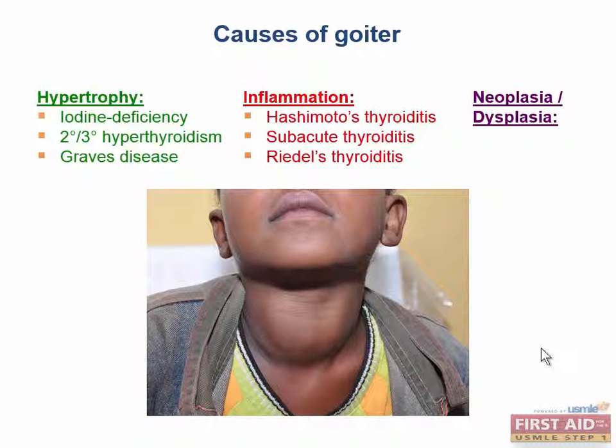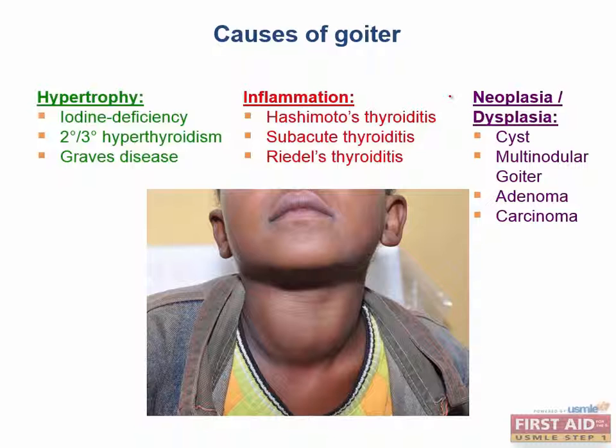Finally, dysplasias or neoplasias of the thyroid, whether benign or malignant, can cause gland enlargement. On the most benign end of the spectrum are the thyroid cysts, which neither hypersecrete nor invade the tissue. They're just kind of filled with fluid and sit there, and are a very common incidental finding in humans. A gland with multiple hypertrophic patches is called toxic multinodular goiter, which is an awesome band name, by the way, so nobody steal it. Thyroid adenomas, palpable as a single nodule, are benign growths that often hypersecrete thyroid hormone. And finally, thyroid cancer is the worst possibility, and has to at least be considered when a goiter is found.